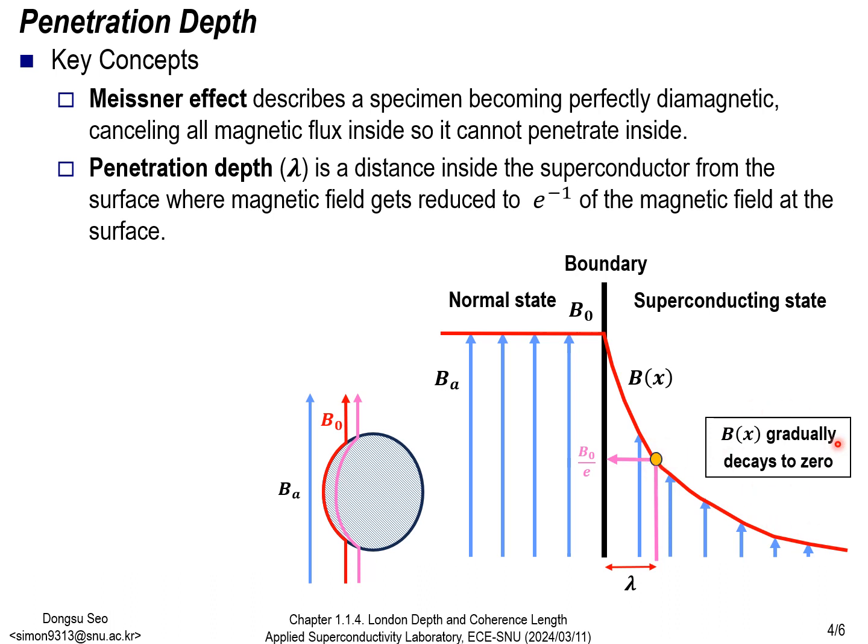Due to this characteristic, the penetration depth can be used to explain an essential property of superconductivity, the Meissner effect, demonstrating that the magnetic field decreases gradually rather than instantly becoming zero.